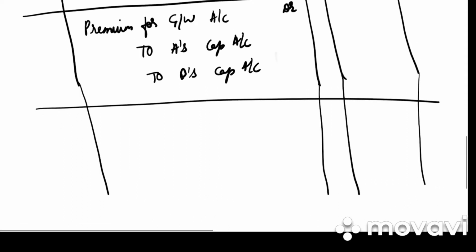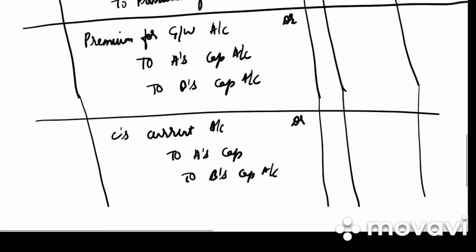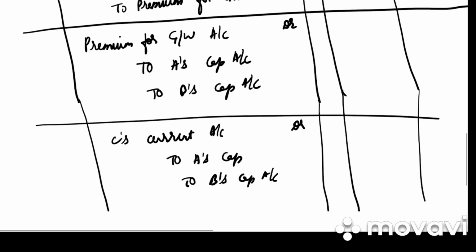It is C's current account debited to A's capital account, to B's capital account. So instead of writing two separate entries for goodwill and current account, we can write a combined entry, that is premium for goodwill account debited, C's current account debited to A's capital account, to B's capital account.